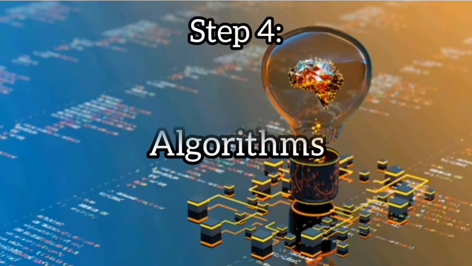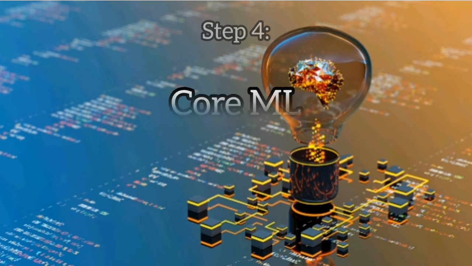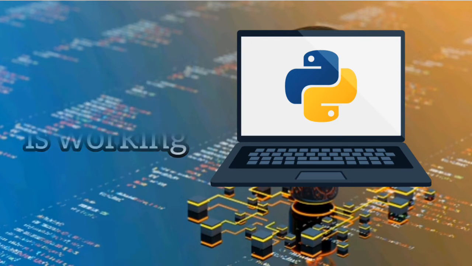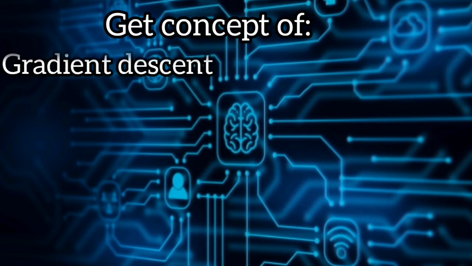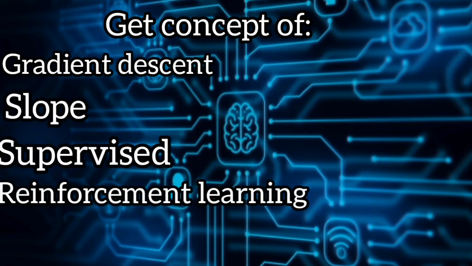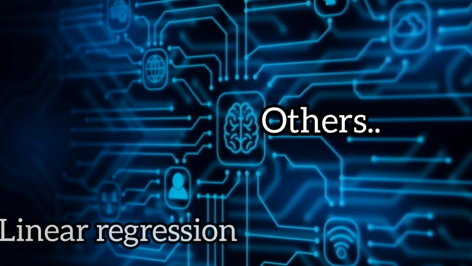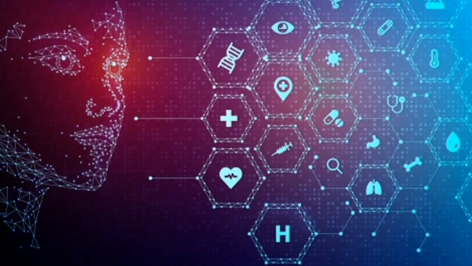And step 4 is to learn core machine learning algorithms. So what are core machine learning algorithms? Core machine learning algorithms are how machine learning works. You will have the concepts of how machine learning algorithms work from within. Look into gradient descent, slope, supervised versus unsupervised learning, reinforcement learning, basic linear regression, and the working of all such similar modules, and clustering. All of these you will learn in this module on core machine learning algorithms.